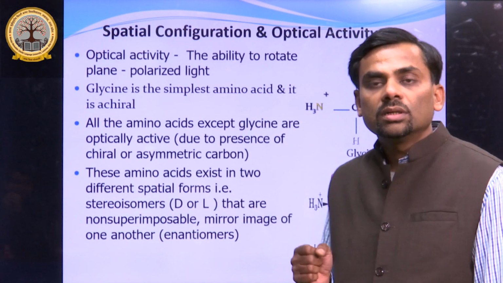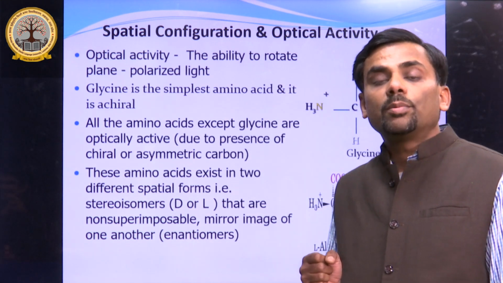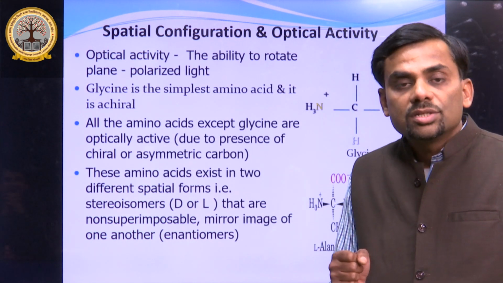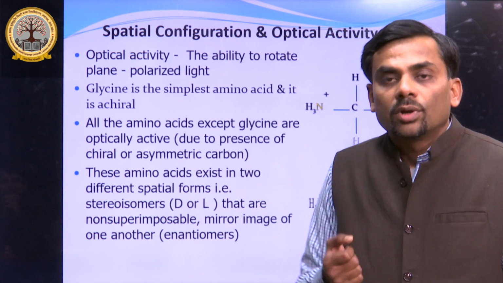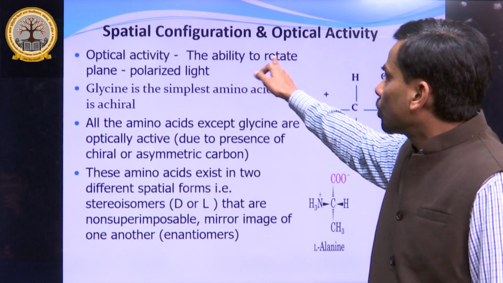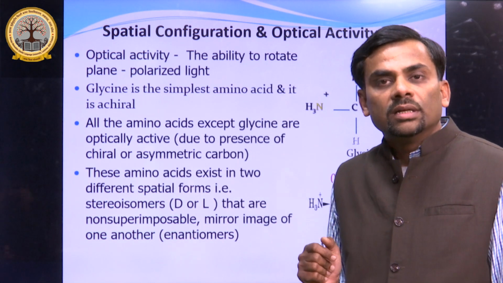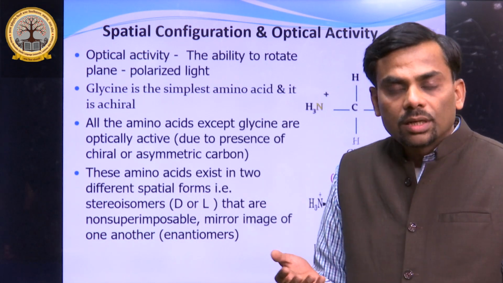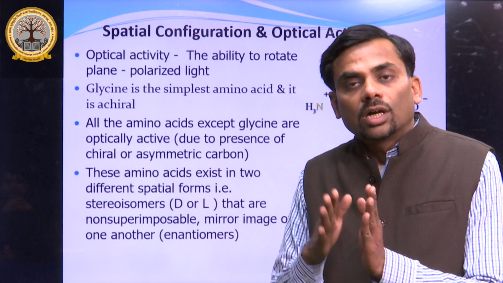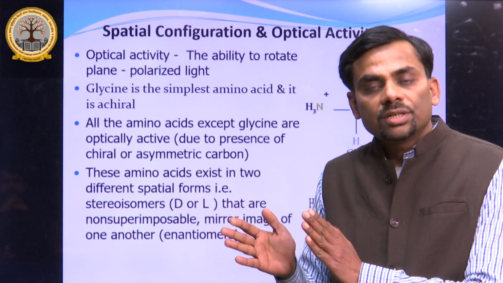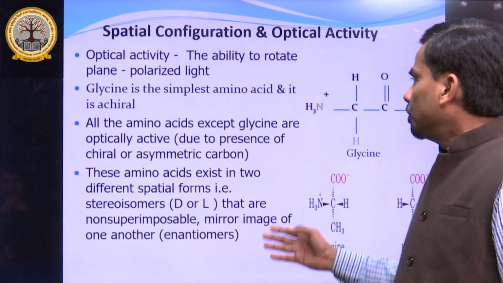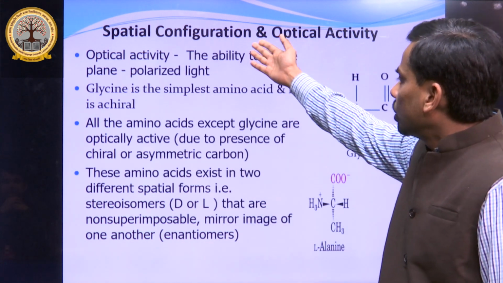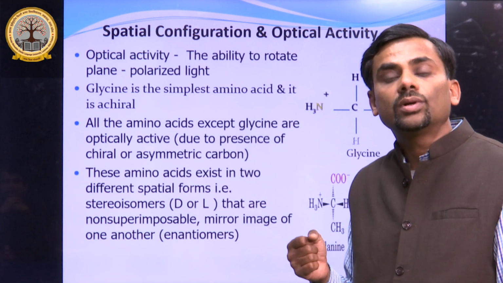Now about another physical property, that is optical activity. So what is this optical activity? It is the turning of plane polarized light. The ability to rotate plane polarized light is known as optical activity, and it is the same for carbohydrates, as I told you in the previous lecture, and it is also the same for amino acids. This optical activity is due to the chiral carbon.